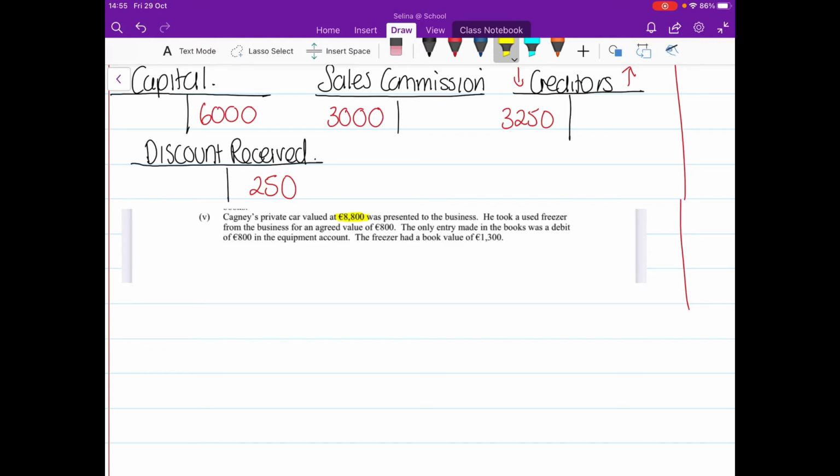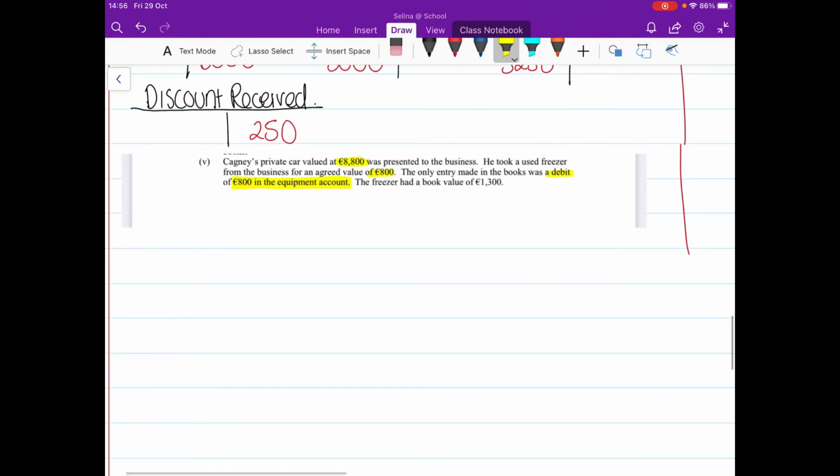Okay, he took a used freezer from the business for an agreed value of €800. So he took something from the business, so that's going to be drawings. Okay, so we're going to have drawings of €800. The only entry made in the books was a debit of €800 in the equipment account. Okay, so it's telling us they debited €800 in the equipment account, which is totally wrong. Okay, and the freezer had a book value of €1,300. So we're going to have to use that €1,300 to figure out if we've made a loss or a profit on disposal.